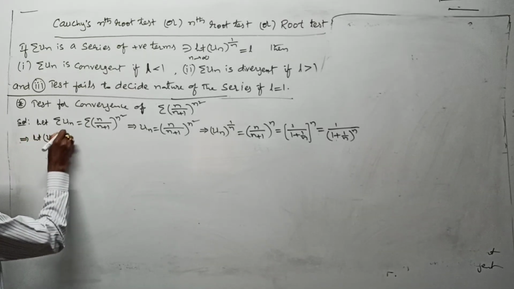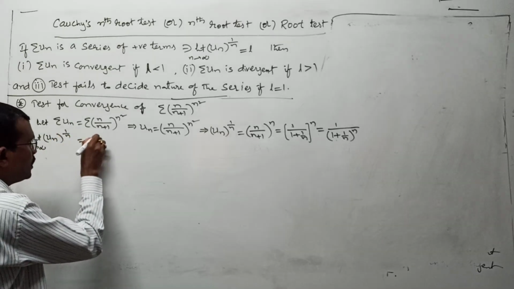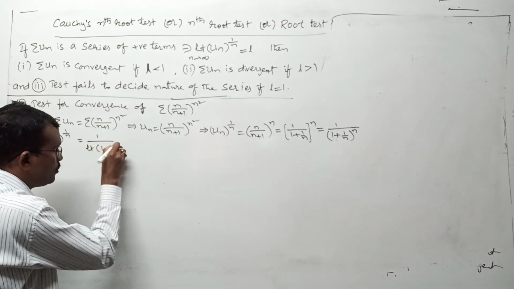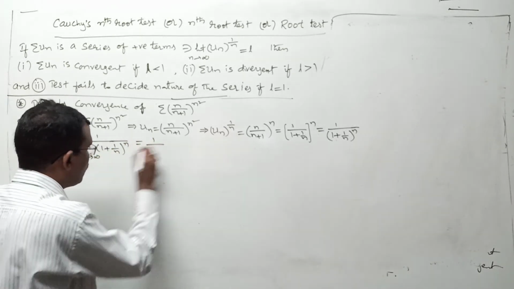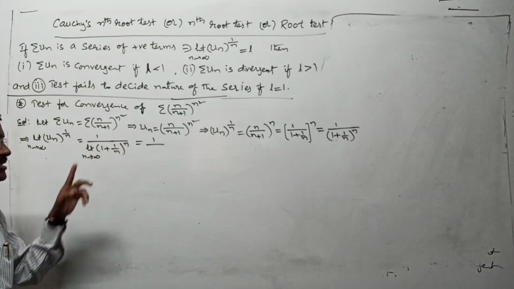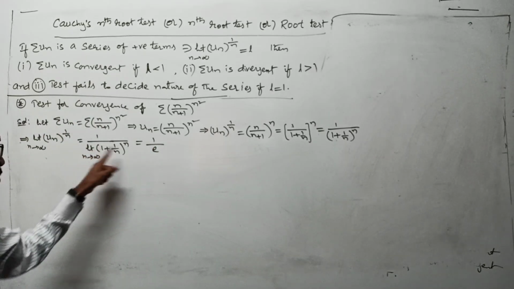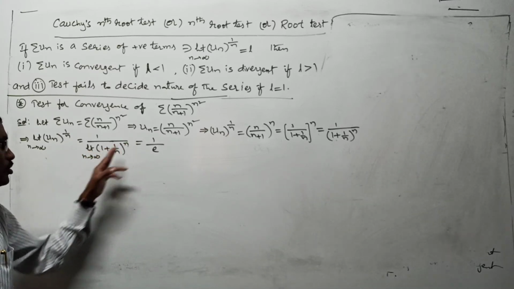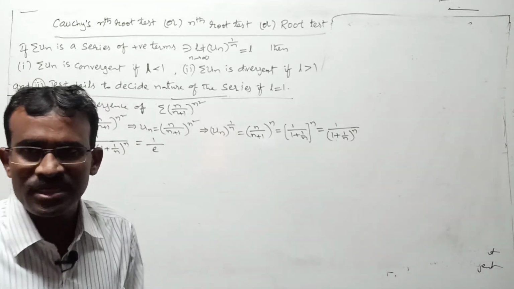Limit of un whole to the power of 1 by n as n tends to infinity is equal to 1 by limit of (1 plus 1 by n) to the power of n as n tends to infinity. Already in the sequence you know this condition. Limit of (1 plus 1 by n) whole to the power of n as n tends to infinity is what? E. Its value is always E. This is the formula from your lower classes. In sequences also you did this. E value is something like 2.7183.